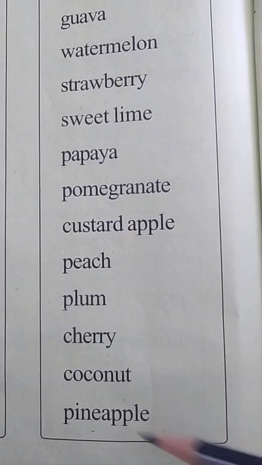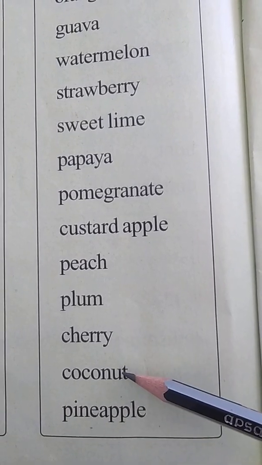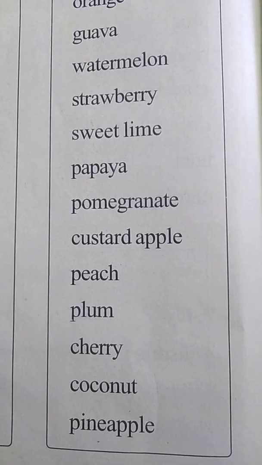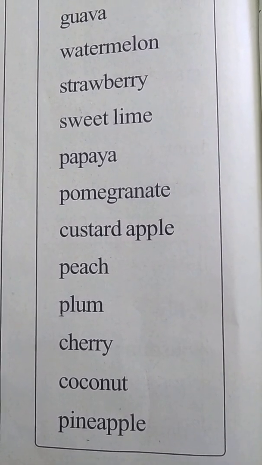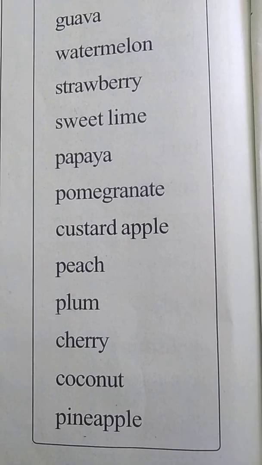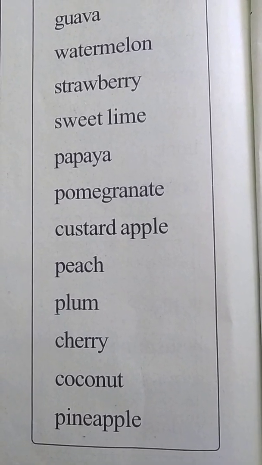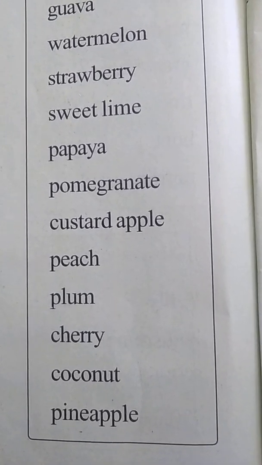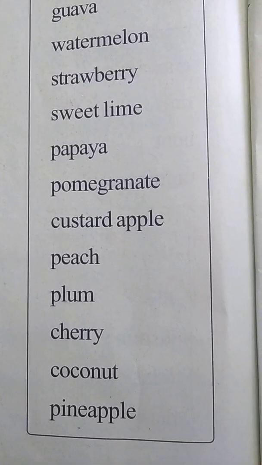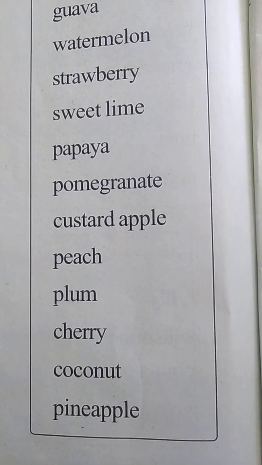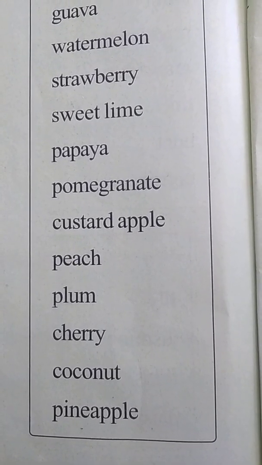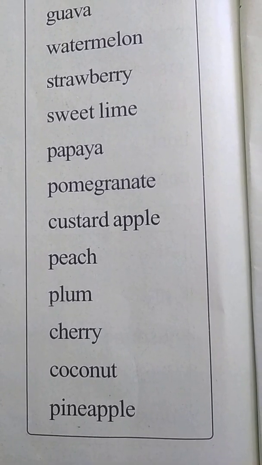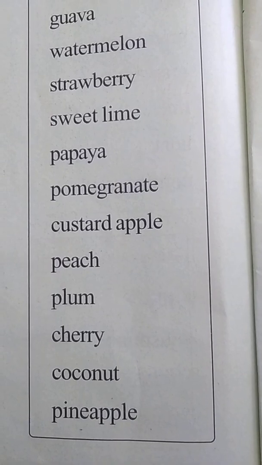And the next one is coconut. Coconut, everyone knows, right, the kobbarikaya we break near the god, no, which is a very strong fruit. We drink the coconut water also in the summer season. Yes, so that fruit is called coconut. The outer part of this fruit is very strong, and the inner part is very white in color, and we get the water from the coconut inside.